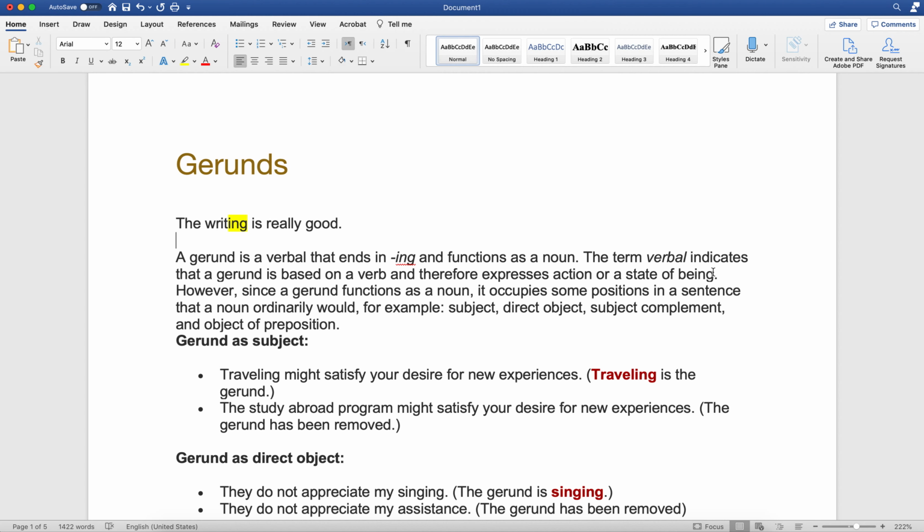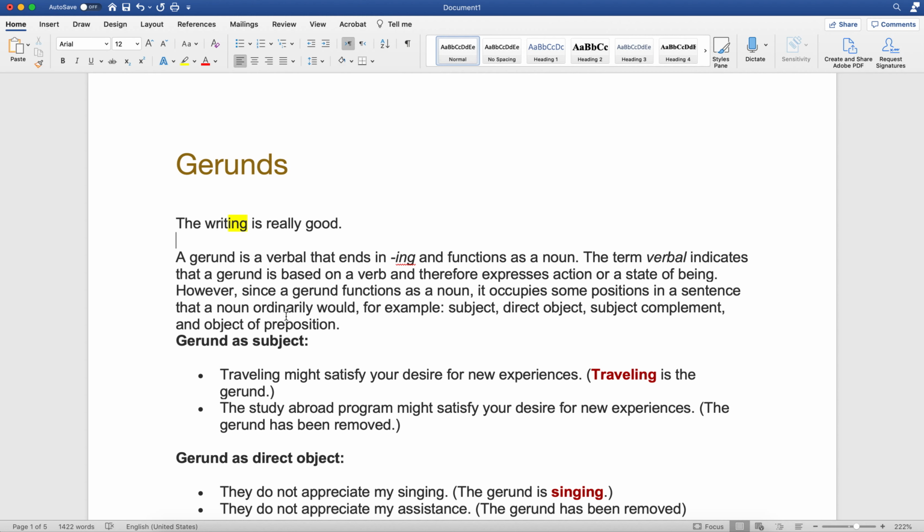So basically what you want to see is the term verbal indicates that a gerund is based on a verb and therefore expresses an action or a state of being. However, since the gerund functions as a noun, it occupies some positions in the sentences that a noun would ordinarily occupy.